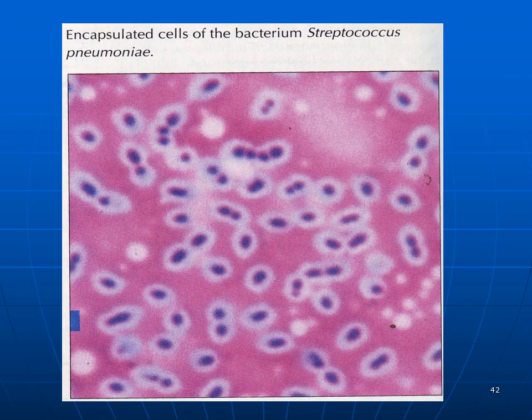In this picture you can see the Streptococcus pneumoniae capsule using the negative stain. Once you apply the negative stain to this bacteria, the capsule is unstained. You can see the unstained area is the capsule.